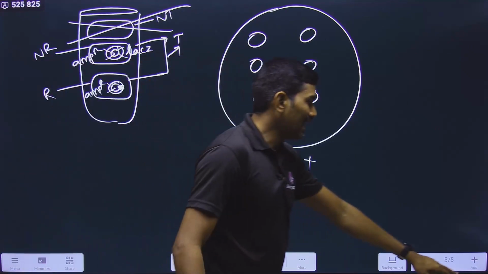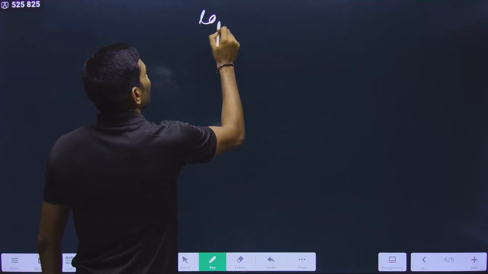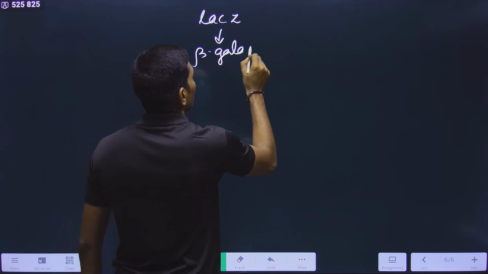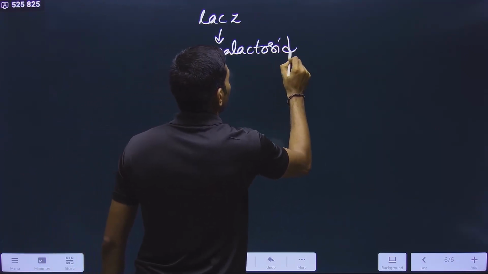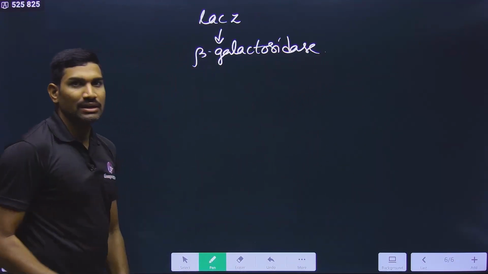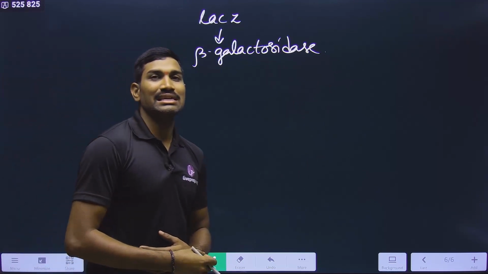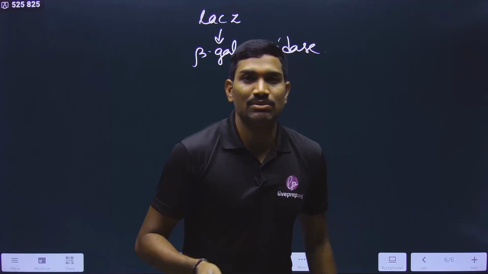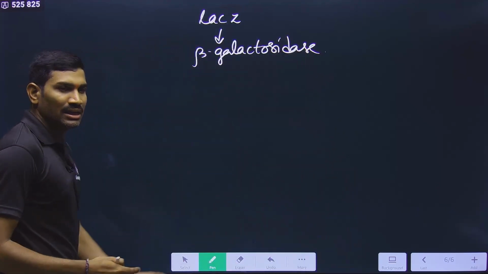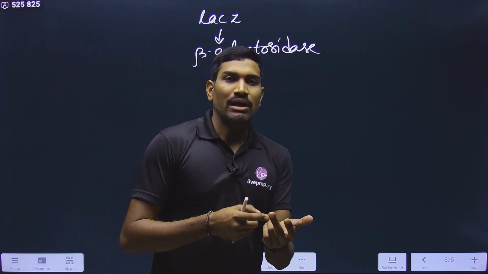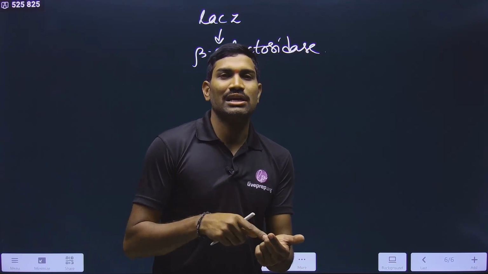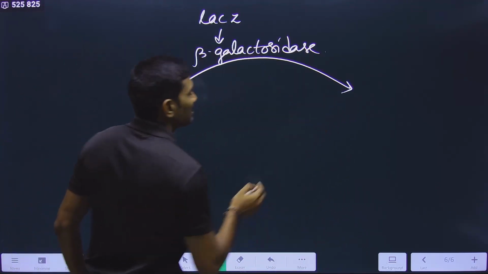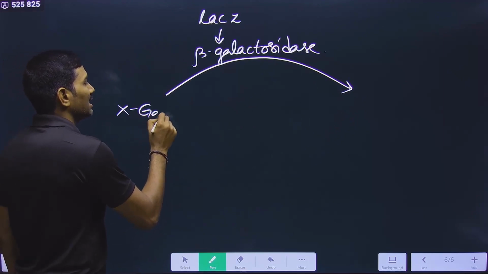What is the concept of lacZ? Now observe carefully. If lacZ is present, it will produce beta galactosidase. And please remember, in the molecular basis of inheritance, under the lac operon also we studied the same thing. But there we used lactose as substrate. Here we are not using lactose, because lactose is colorless. Upon breakdown, it will produce glucose and galactose, which are also colorless, so that is not useful here. Here we are using a different substrate, called X-gal.